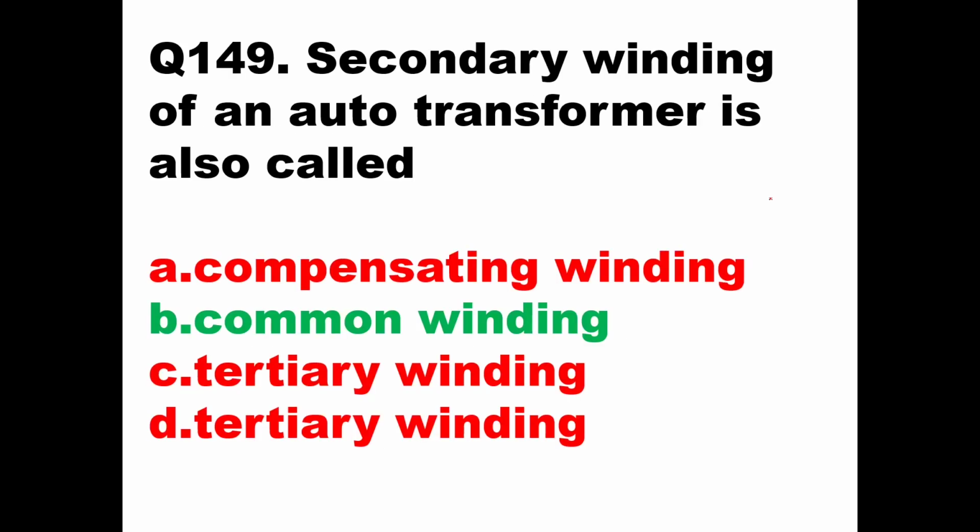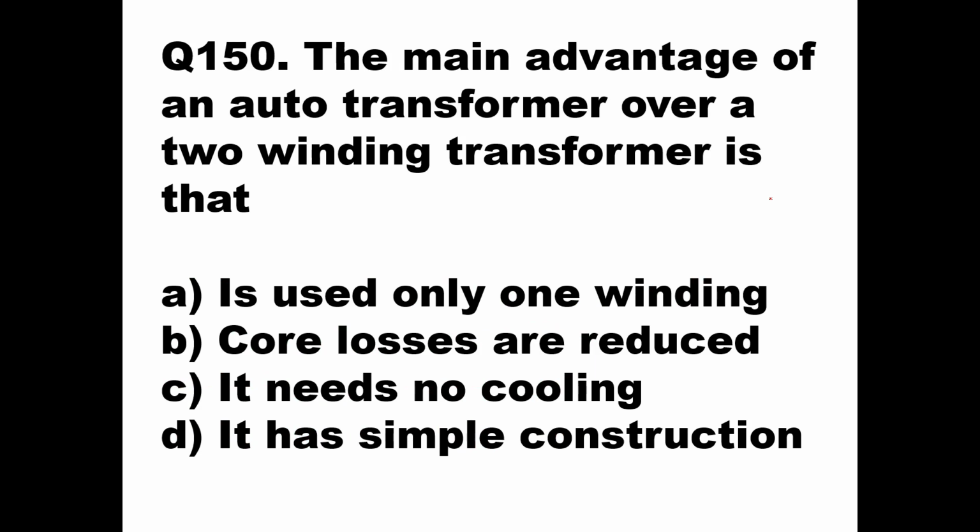Question number 150. The main advantage of an auto transformer over the two winding transformer is that: option A, it uses only one winding; option B, core losses are reduced; option C, it needs no cooling; option D, it has simple construction. So the best advantage out of these four is that it uses only one winding. So the area required also is less and the losses are also less because you are using only one winding for both primary and secondary. So option A will be the answer here.